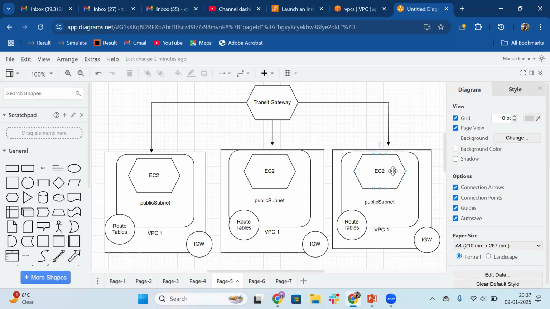For that, I will stop the video and resume again because it will save time for you. Because I have to replicate the same IGW, route table, VPC1, public subnet, EC2. So let's start with the demo.